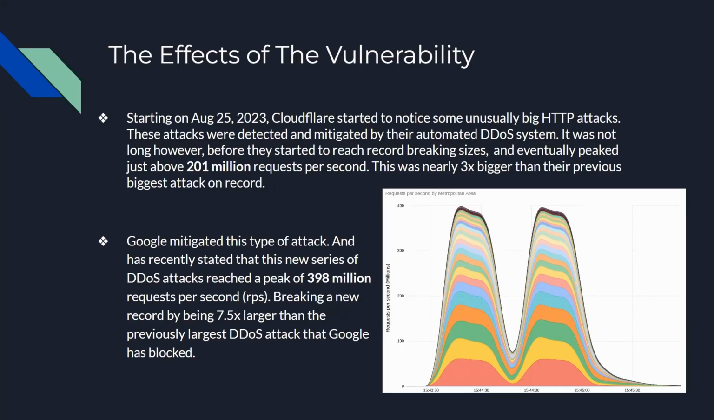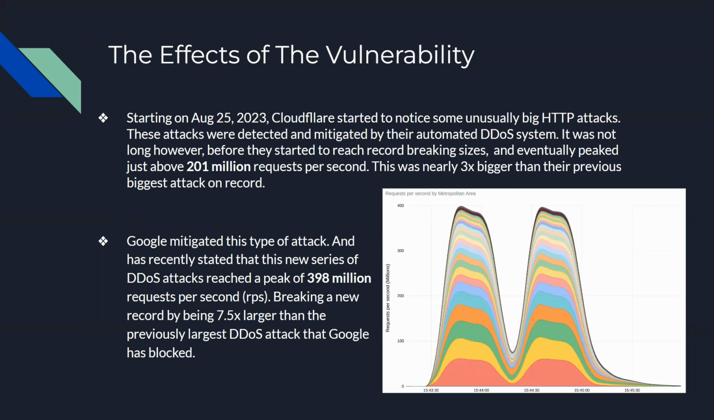Alright, so now we can discuss the effects of the vulnerability. Starting on August the 25th in 2023, Cloudflare started to notice some unusually big HTTP attacks. These attacks were detected and mitigated by their automated denial of service system. It was not long, however, before they started to reach record-breaking sizes and eventually peaked just above 201 million requests per second. This was nearly 3 times bigger than their previous biggest attack on record.